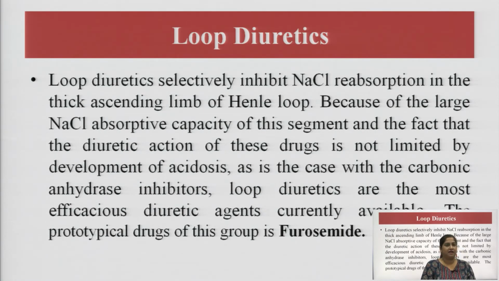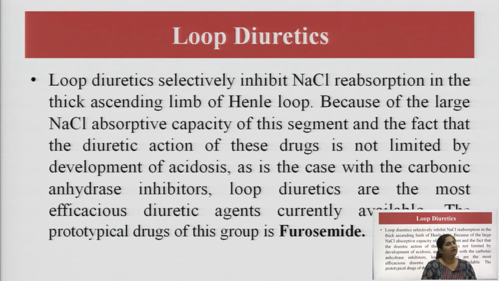Then the next class is loop diuretics. Loop diuretics selectively inhibit sodium chloride reabsorption in the thick ascending limb of the loop of Henle. This is because of the large sodium chloride absorptive capacity of this segment, and the fact that the diuretic action of these drugs is not limited by the development of acidosis, as is the case with the carbonic anhydrase inhibitors. Loop diuretics are the most efficacious diuretic agents currently available, and the drug of interest is furosemide.